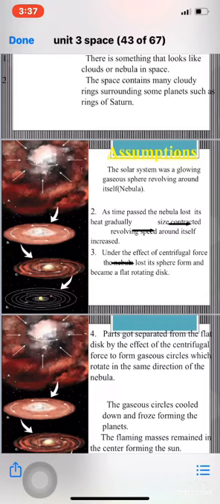Then as time passes, the heat decreased gradually, so the size contracted and the speed of revolving increased. Under the effect of the centrifugal force, the sphere form was lost and it became a flat rotating disk.